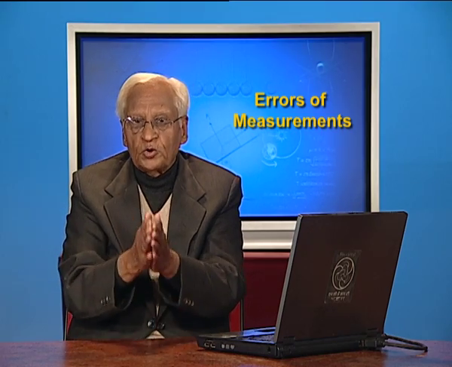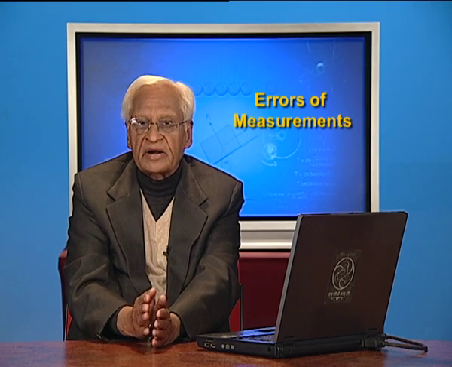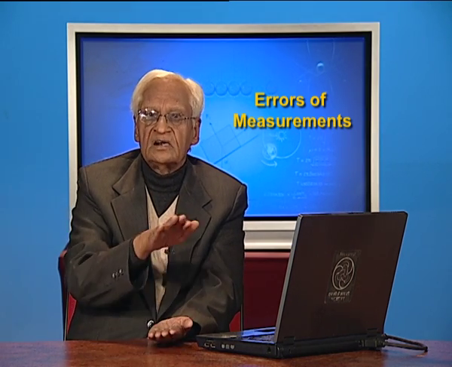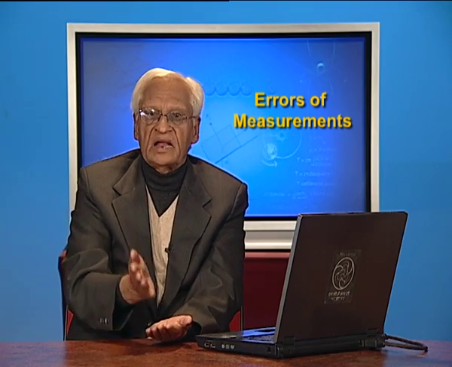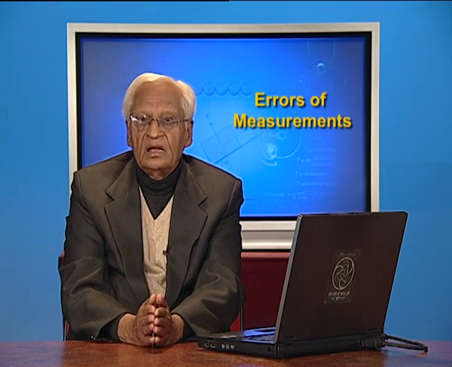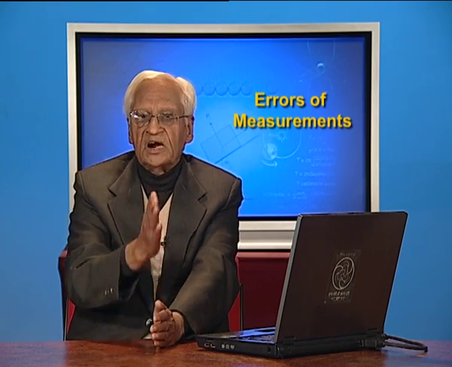You do not know which way the time period is going to be. That is why it is called random. The random error can shift the result to either side. It can be lower than the actual or it can be higher than the actual. Systematic errors, on the other hand, push the result only to one side.